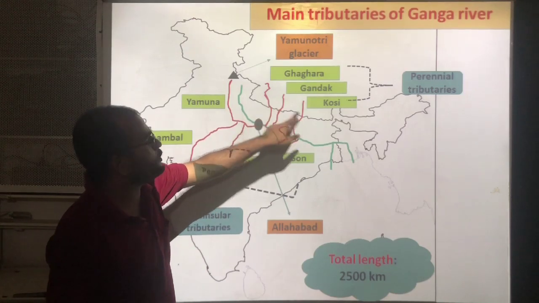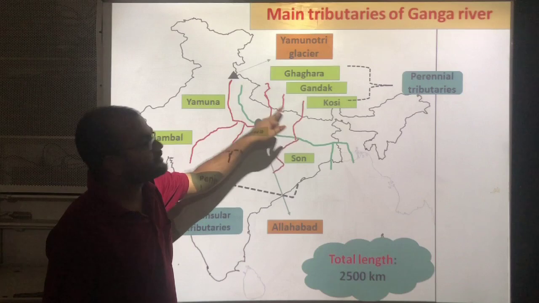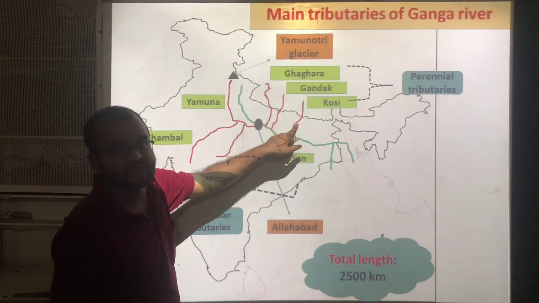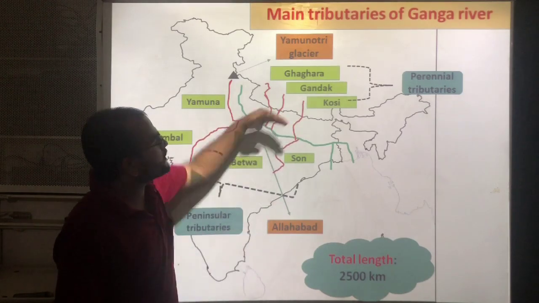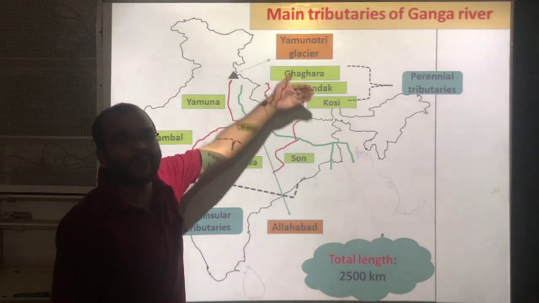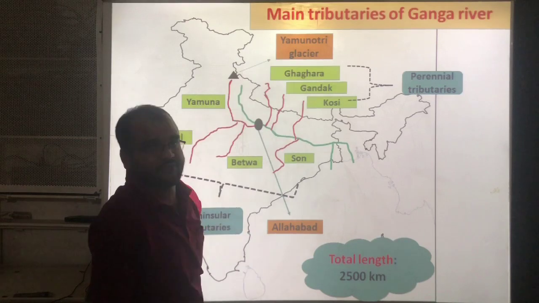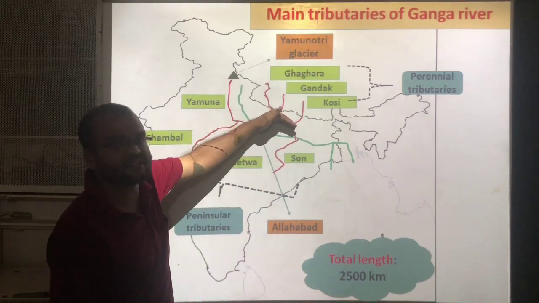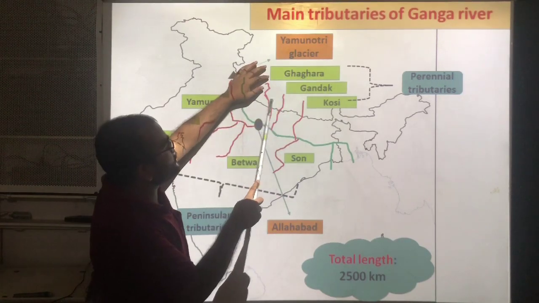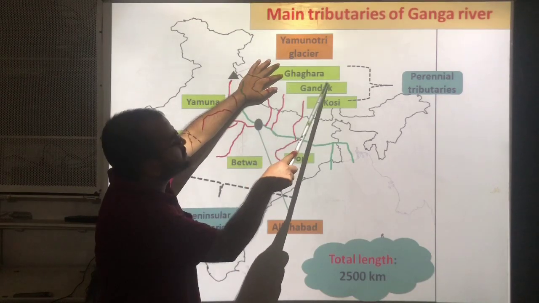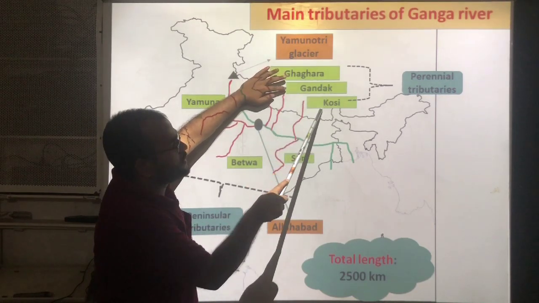That means three tributaries in the north side. We can call these left bank tributaries because they are present on the left side of the river. These tributaries are Ghagra, Gandak, Kosi.